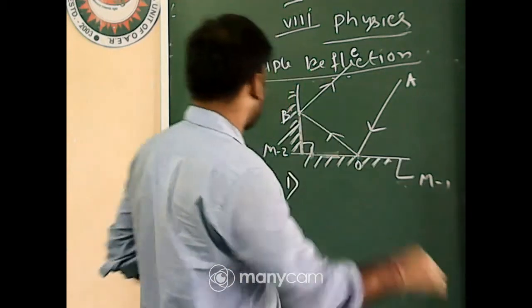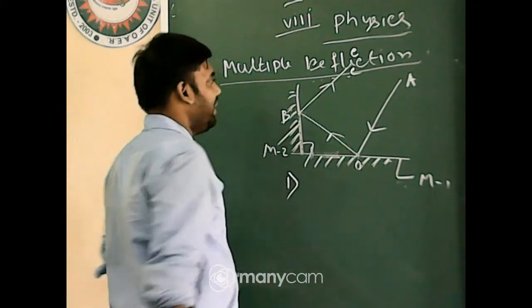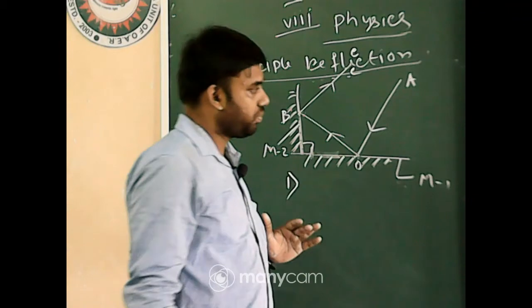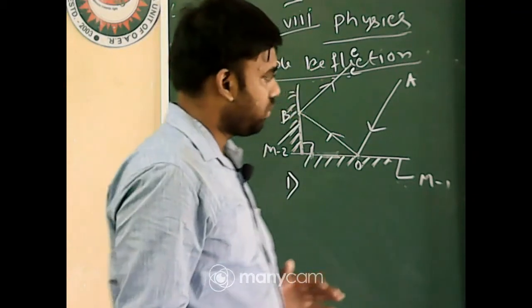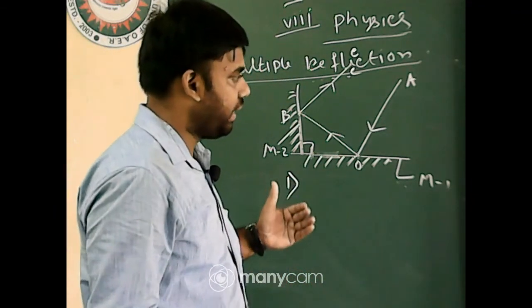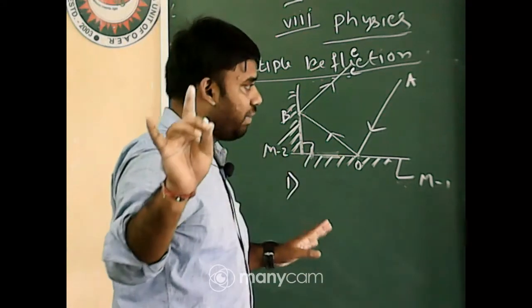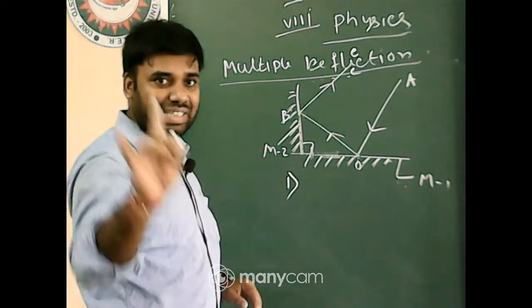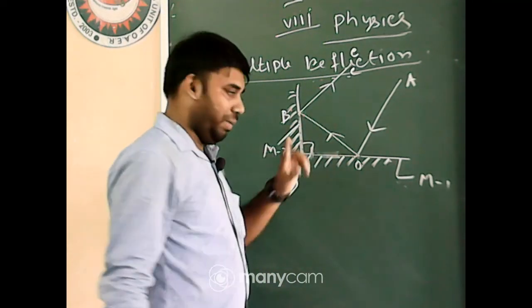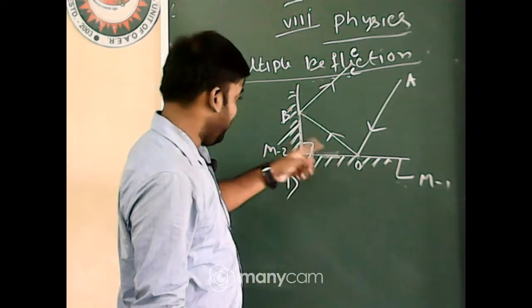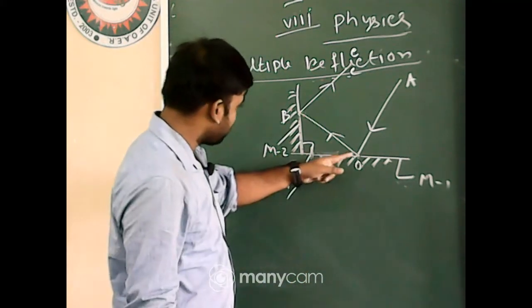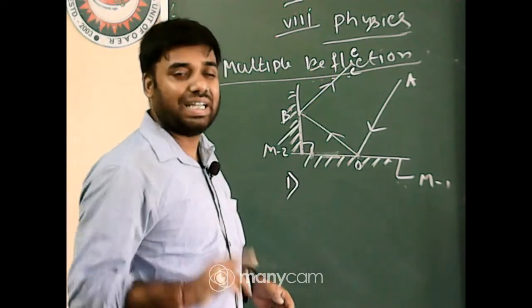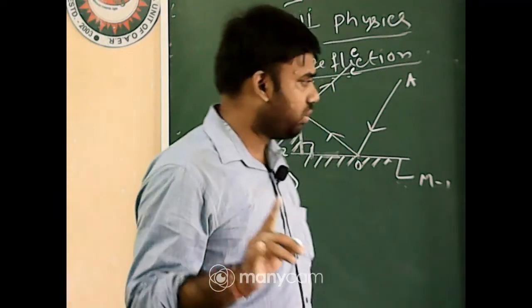Next, BC. For mirror 2, is BC the reflected ray or incident ray? Reflected ray. Yes, very good Nishat. So AO is the incident ray, OB is the reflected ray for the first mirror and the incident ray for the second mirror, and BC is the reflected ray for the second mirror. Got the point?